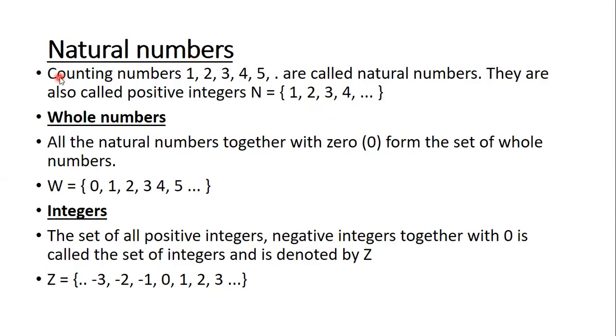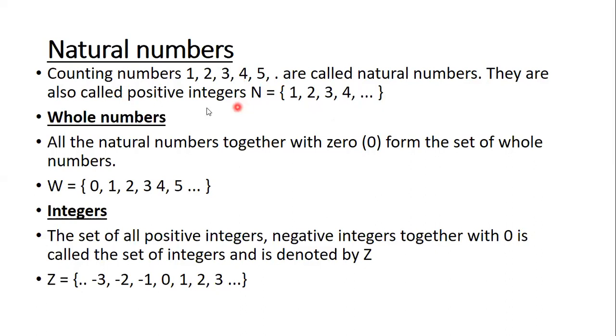So what are natural numbers? Counting numbers like 1, 2, 3, 4, 5. Here you do not have any restrictions or rules on numbers. You start from 1 and then it goes on. These natural numbers are also called positive integers.